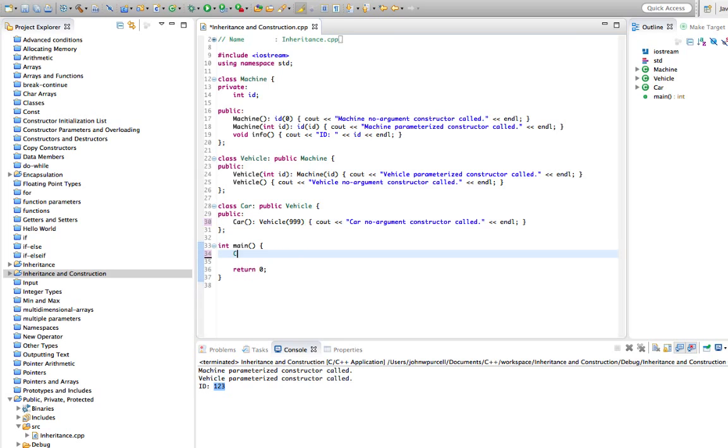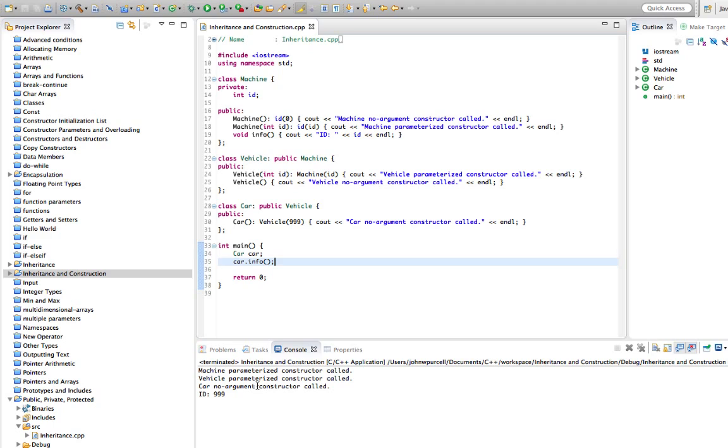So if we construct a car here, so we're calling the default constructor of car, let's call car.info, and if we run this, if I've got this right, then it says car no argument constructor called, that's correct, and the ID of car is 999, because now we've said that the no argument constructor of car calls the vehicle constructor that accepts an ID. So it's running this constructor, and the vehicle constructor that accepts an ID in turn is calling the machine constructor that accepts an ID.